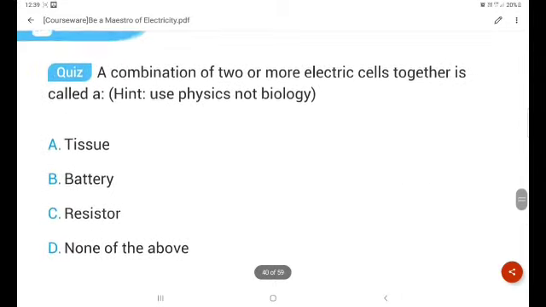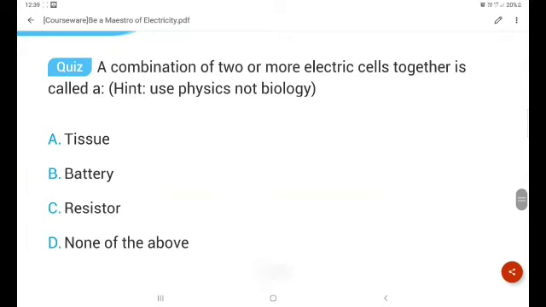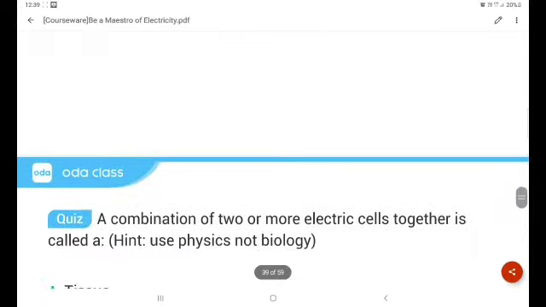A combination of two or more electrical cells together is called what? It is called the battery. Now this is the battery, and they have used physics, not biology. So the correct answer is that.